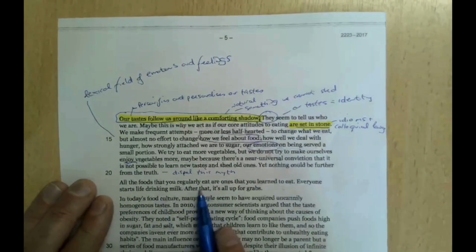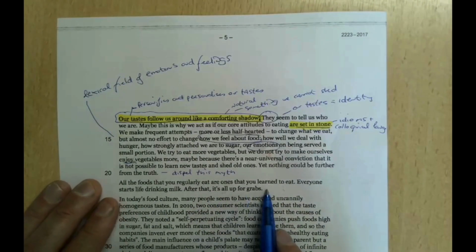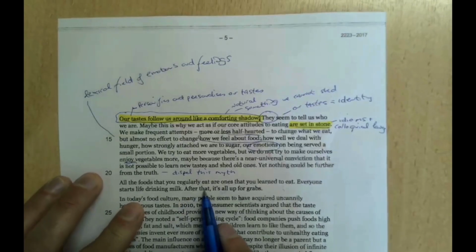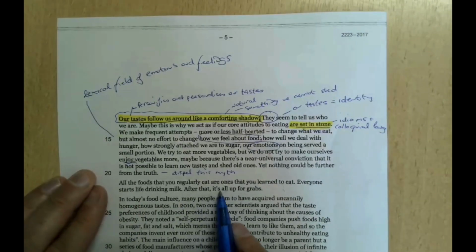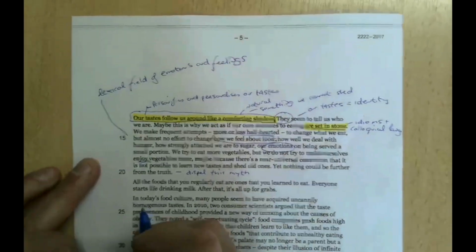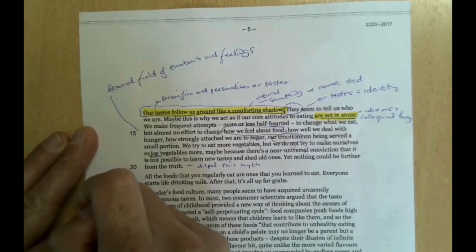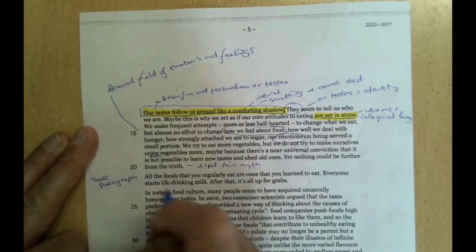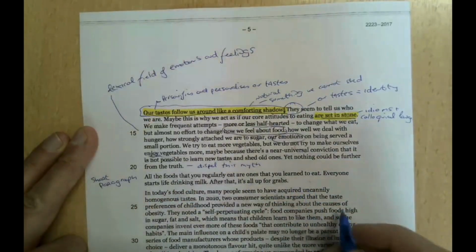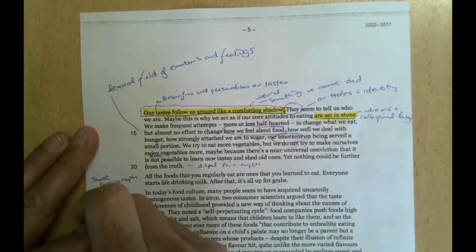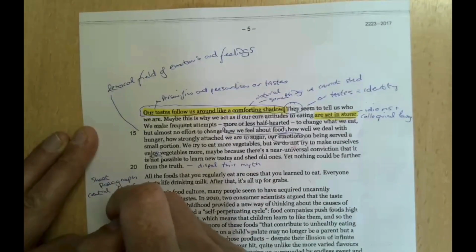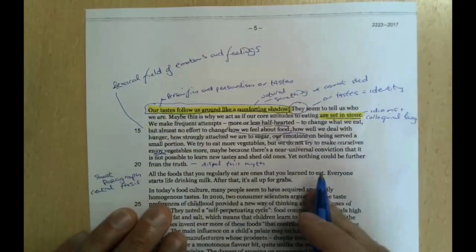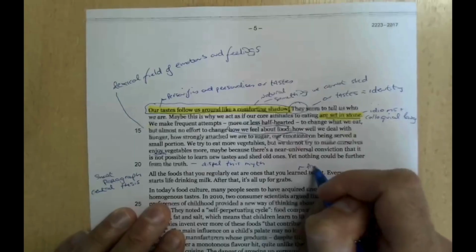All the foods that you regularly eat are ones that you learned to eat. Everyone starts life drinking milk. After that, it's all up for grabs. So, short paragraph here. Seems to be a central kind of thesis, argument. All the foods that you regularly eat, ones you learned to eat, the product of habit.